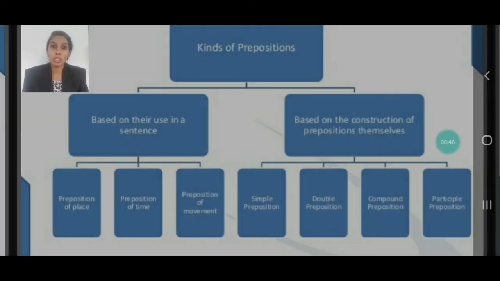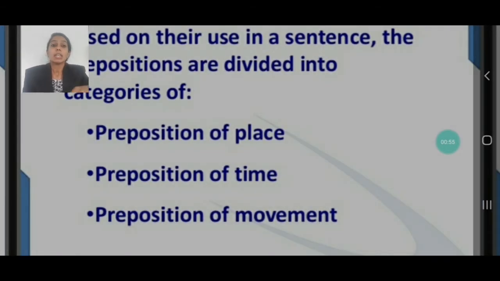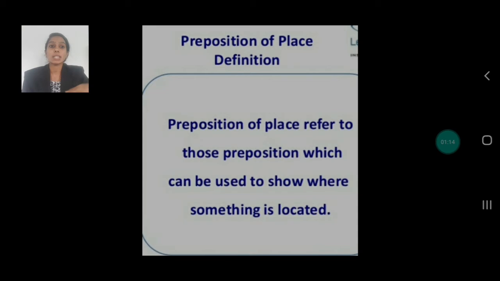I also explained to you the kinds of prepositions based on their use in a sentence and based on the construction of the prepositions themselves. Now we'll see, based on their use in a sentence, prepositions are divided into categories: preposition of place, preposition of time and preposition of movement. Movement or direction, both are the same. So moving on to the first, that is preposition of place.